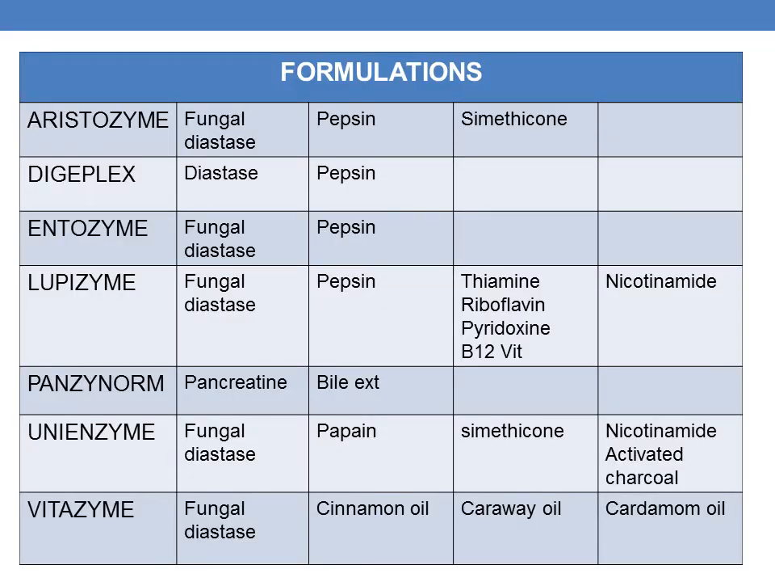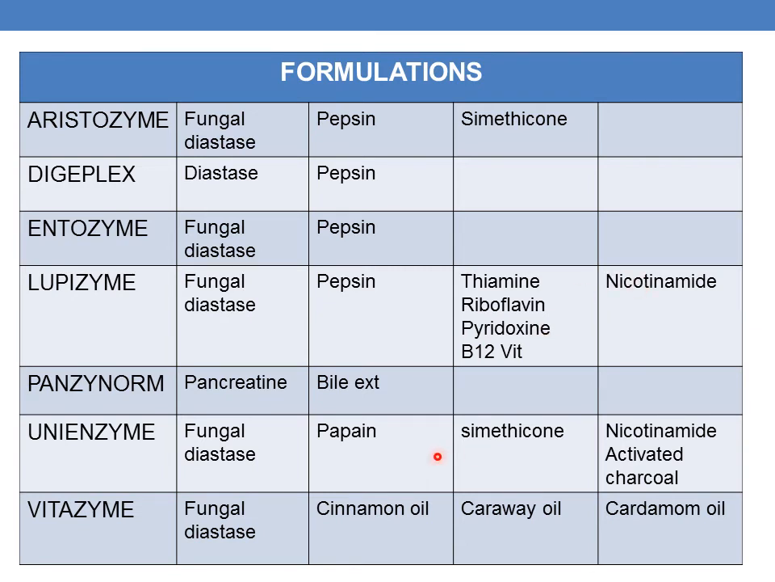These are the various formulations that are available in the market with their respective compositions. The Aristozyme formulation contains fungal diastase, pepsin and simethicone. The next one is Digiplex. It contains diastase and pepsin. Next one is Entozyme. It contains fungal diastase and pepsin. And Lupizyme. It contains fungal diastase, pepsin and also vitamins such as thiamine, riboflavin, pyridoxine and B12 and also nicotinamide.